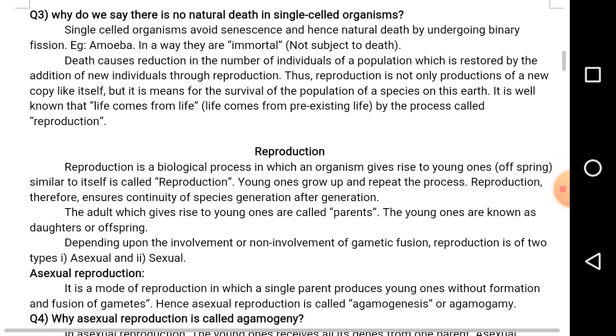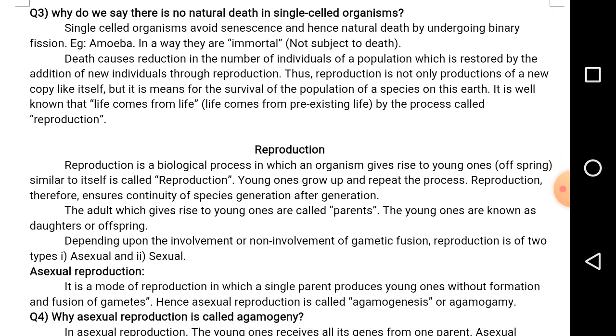Coming to reproduction. What is reproduction? It is nothing but multiplication, as I told in the beginning. It is a biological process like digestion, respiration, circulation, excretion, locomotion, neural control and coordination, hormonal balance.